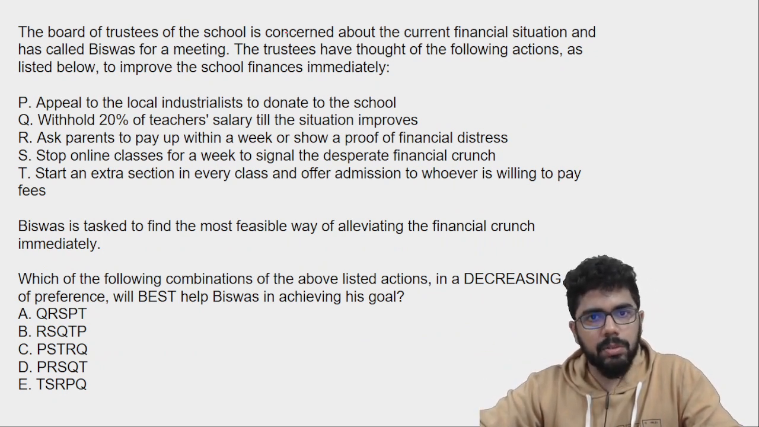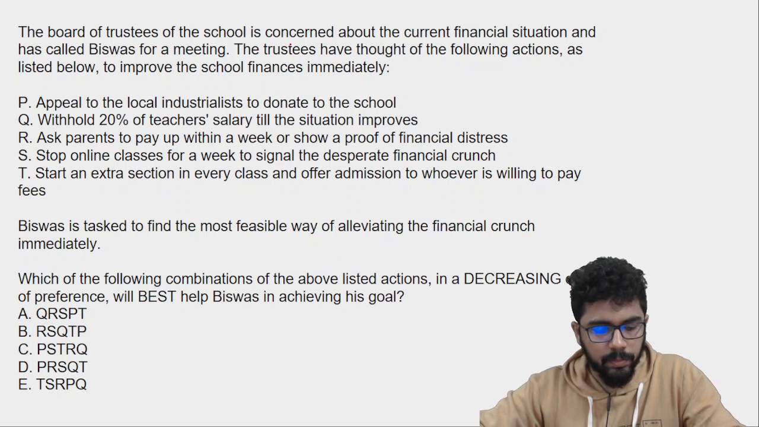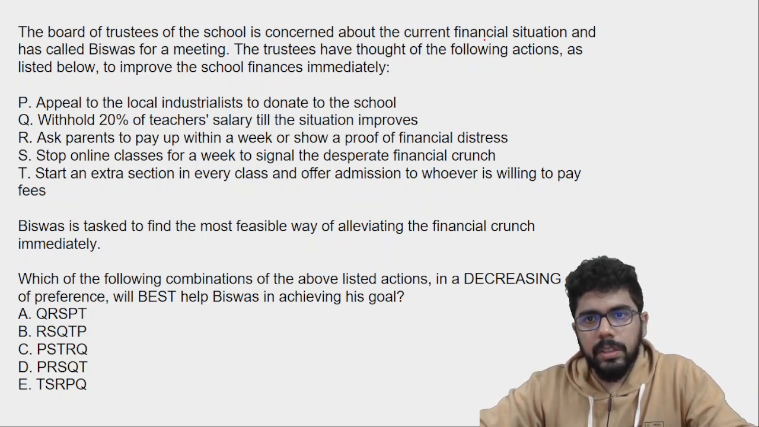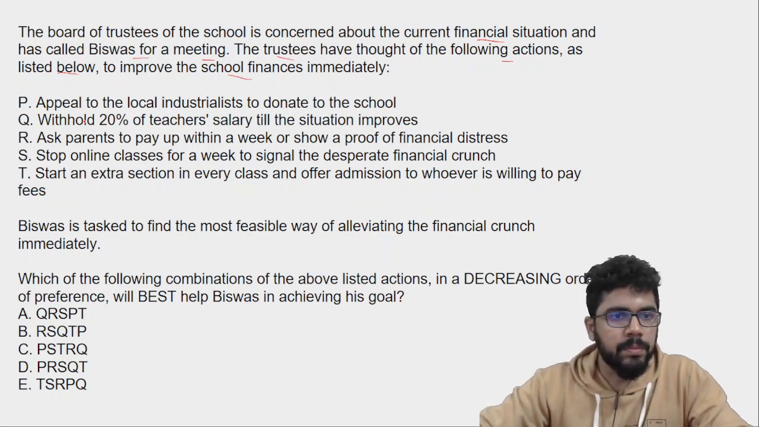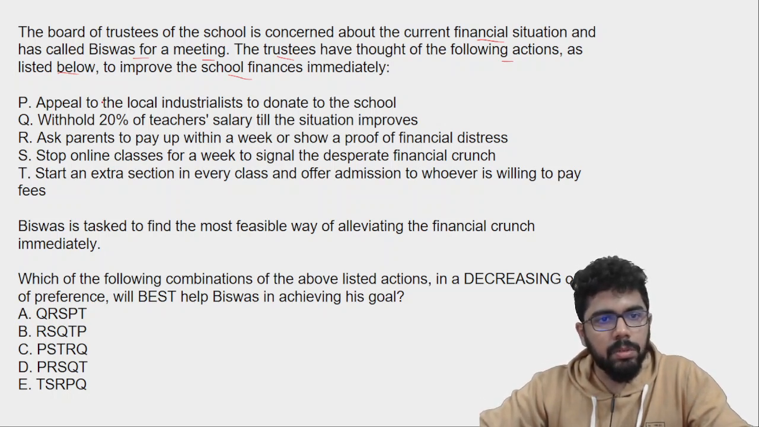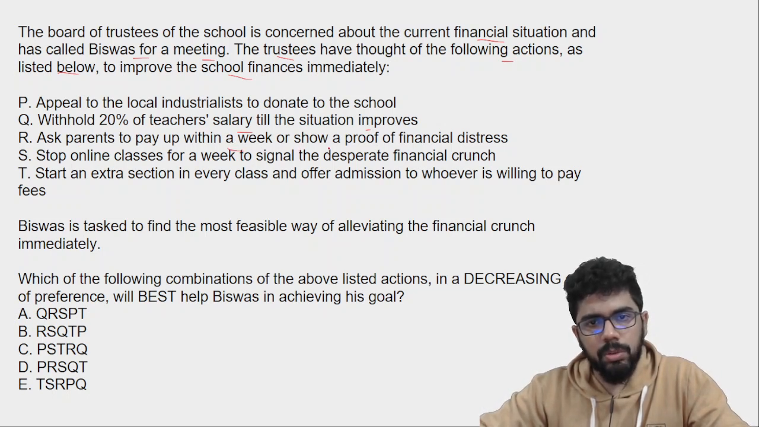The board of trustees of the school is concerned about the current financial situation and has called Biswas for a meeting. The trustees have thought of the following actions as listed below to improve the low finances immediately. पहला क्या है? Appeal to the local industrialist to donate to the school. Withhold 20% of teacher's salary till the situation improves. Ask parents to pay up within a week or to show a proof of financial distress. Stop online classes for a week to signal the desperate financial crunch.